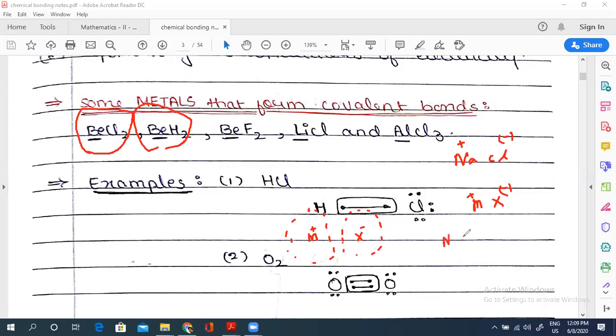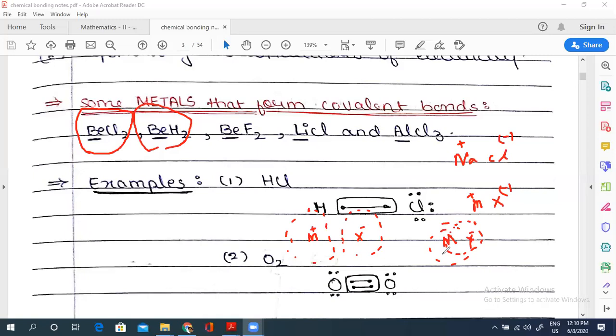So it will become like this, a bit toward M also. The electron cloud will try to shift toward your cation. Because of electron deficiency in the cation, it has the tendency to attract the electron cloud of the anion, and that tendency, that power, is called polarizing power.